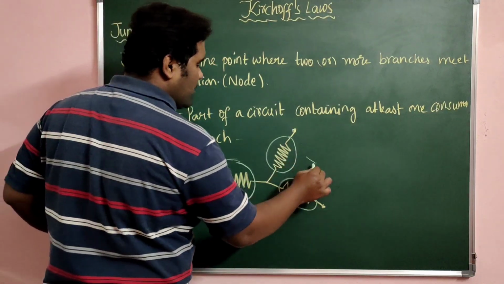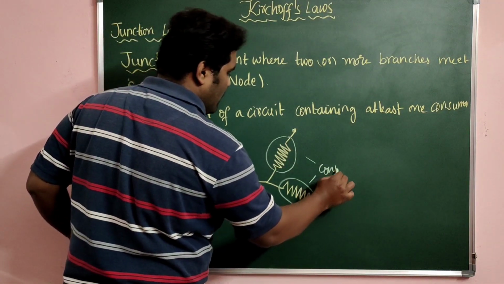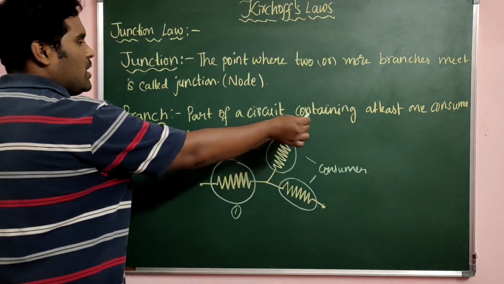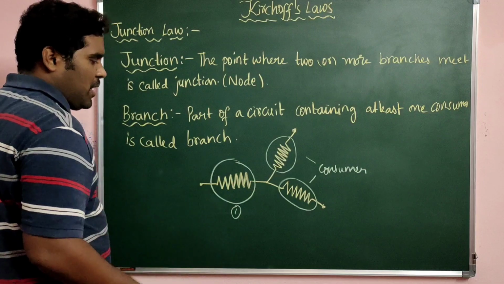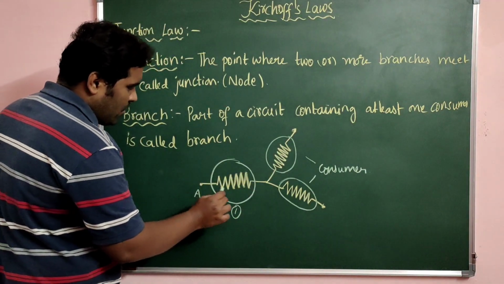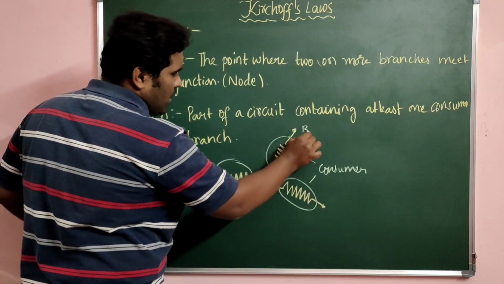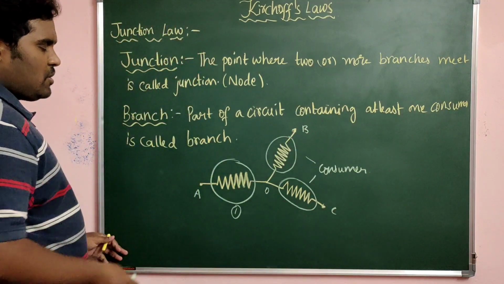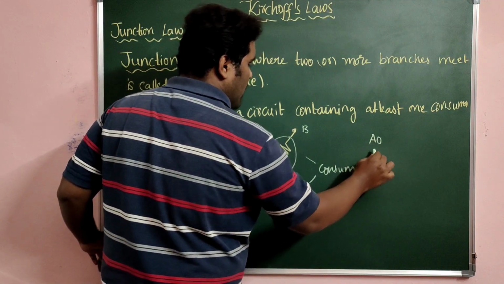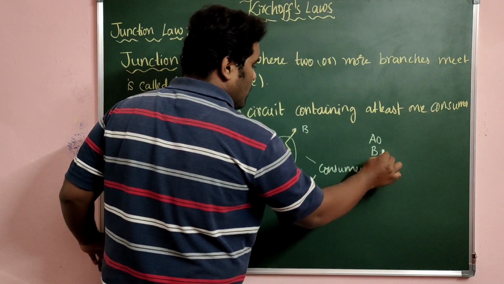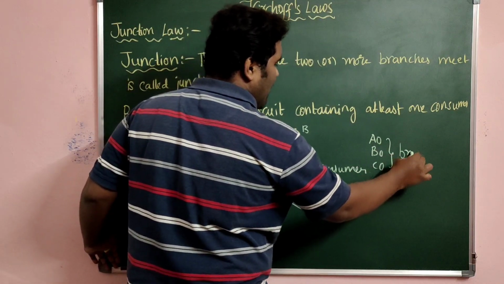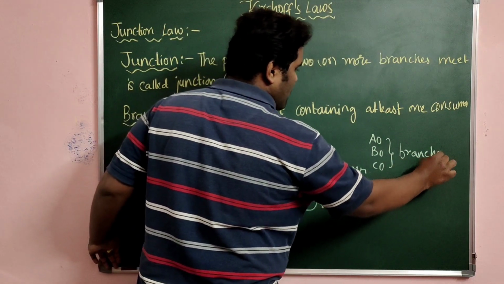A part of a circuit containing at least one consumer is called a branch. I will label the parts A, O, B and C. So A O, B O and C O, these three are termed as branches.